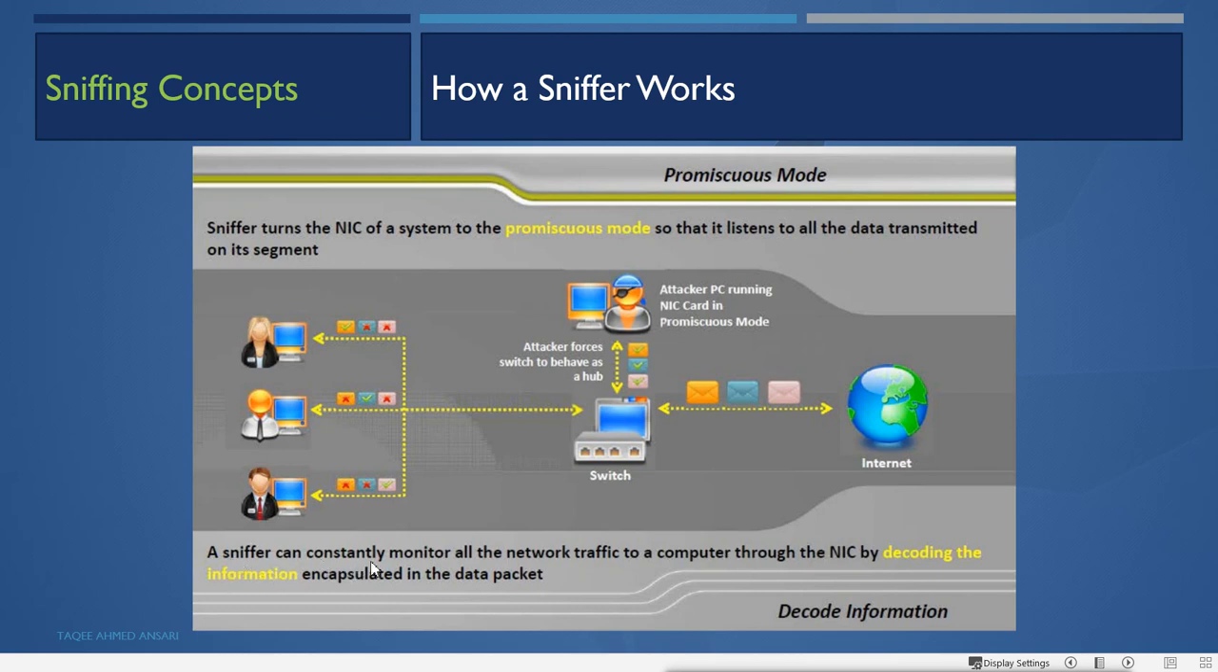A sniffer can constantly monitor all the network traffic to a computer through the NIC by decoding the information encapsulated in the data packet. So what does it do? It first tries to listen to all the data which is going around in the segment, and then tries to decode the information from that encapsulated packet.